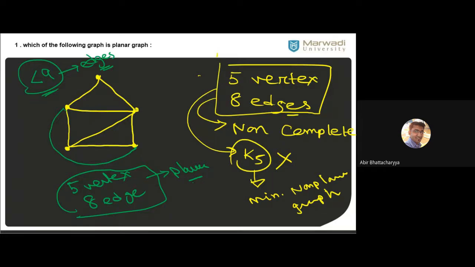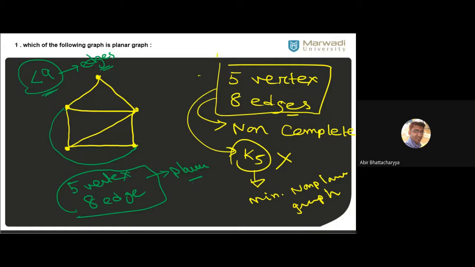It is not possible that we have a graph with 8 edges, 7 edges, 6 edges that is non-planar. That means you can find a geometric embedding. Your target should be to find a geometric embedding, and we can find it because there are less than 9 edges.